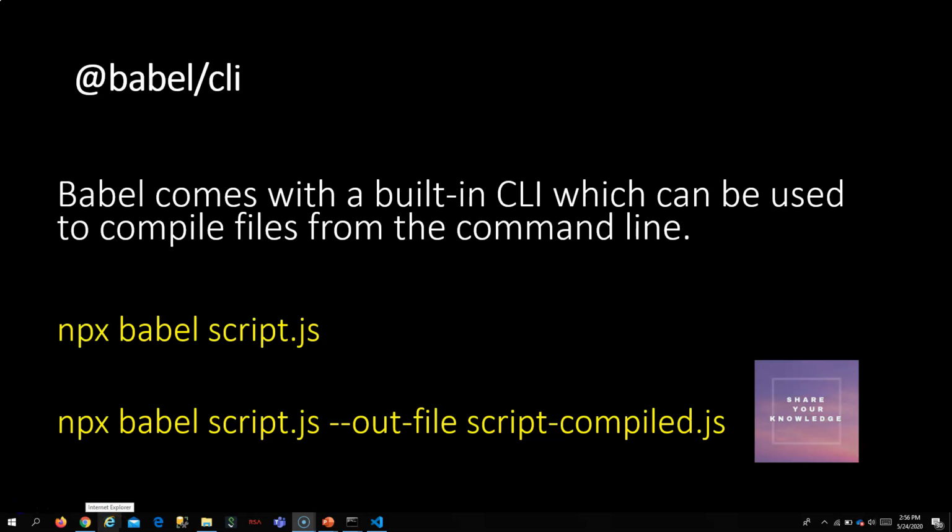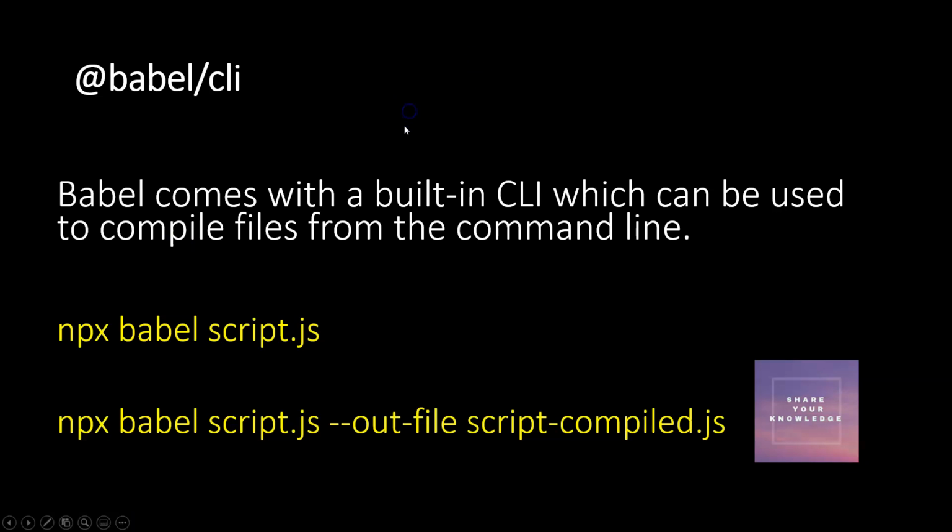So let's move on to the next package. Babel core. This is one of the core packages which is needed for transpiling your code. This Babel core only makes use of other plugins to transpile your whole JavaScript code. So this is very essential. Without this, transpilation will not occur. So this is one of the main packages required for Babel to work. This Babel core only makes use of the configuration file to convert.